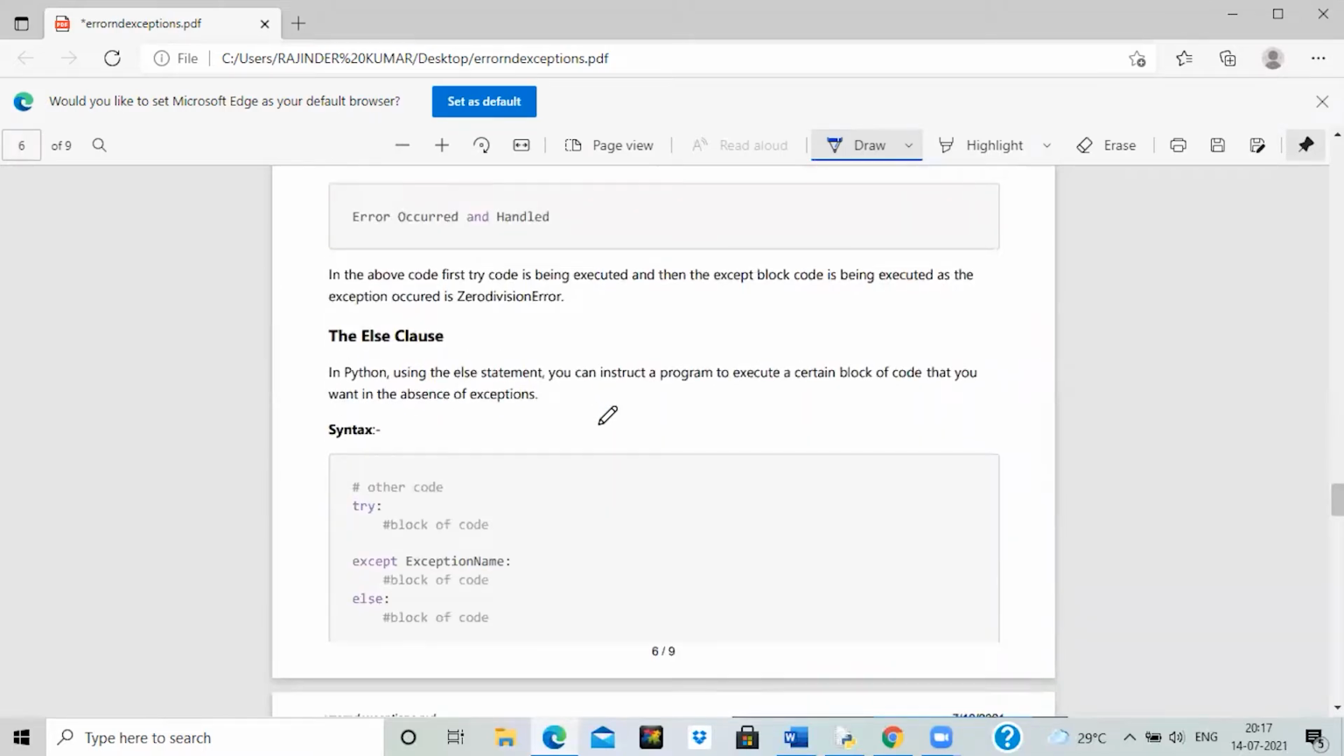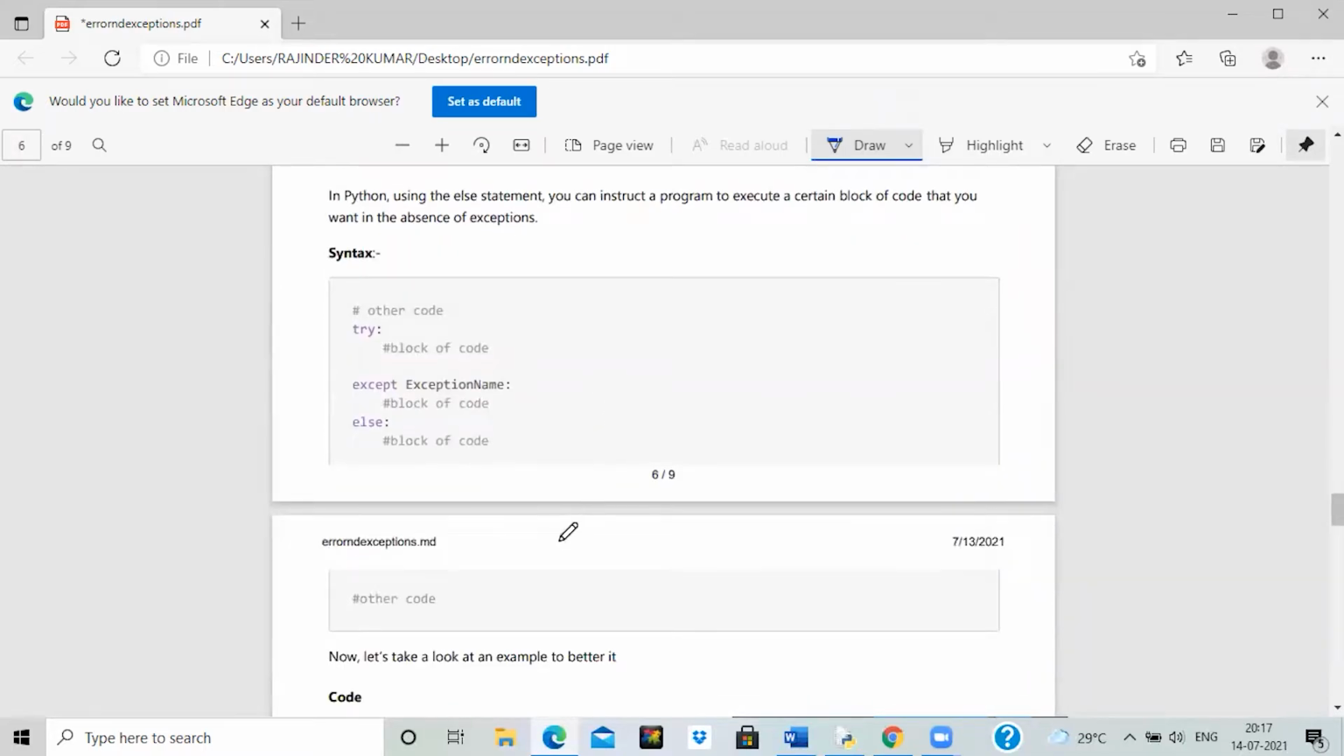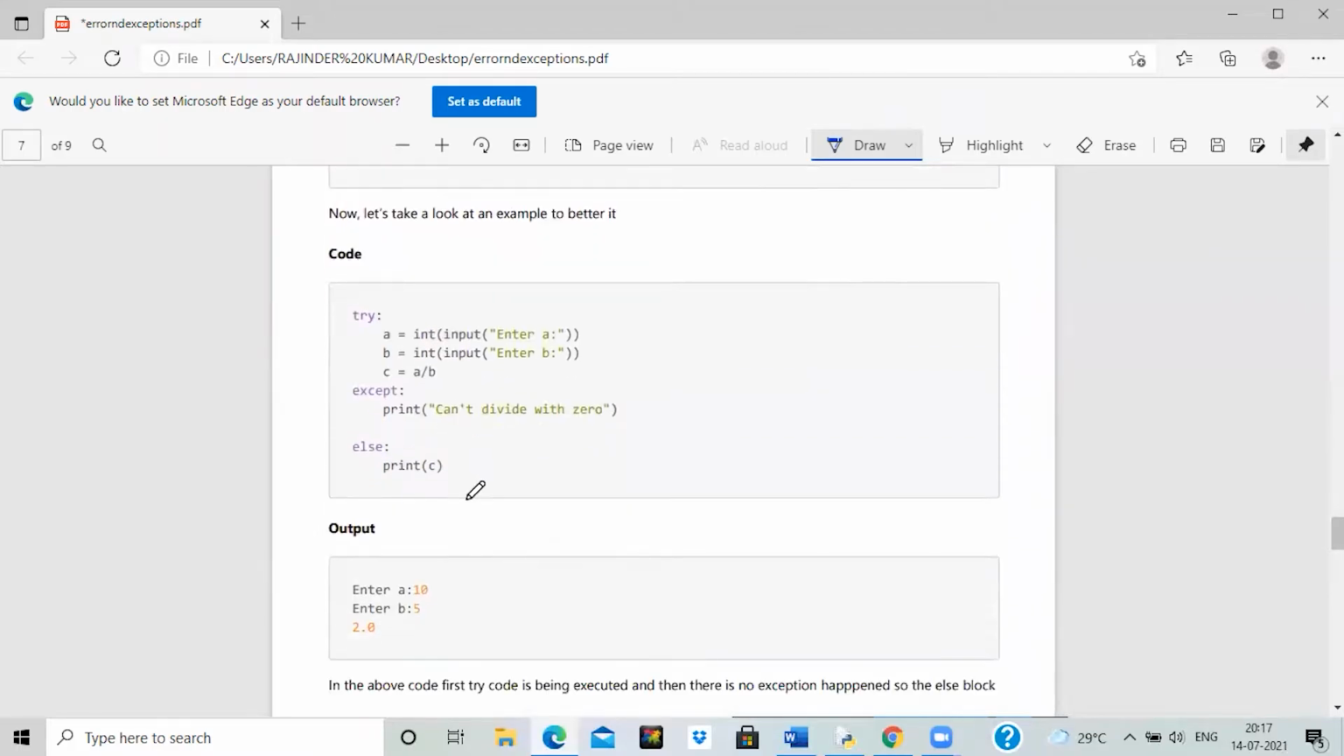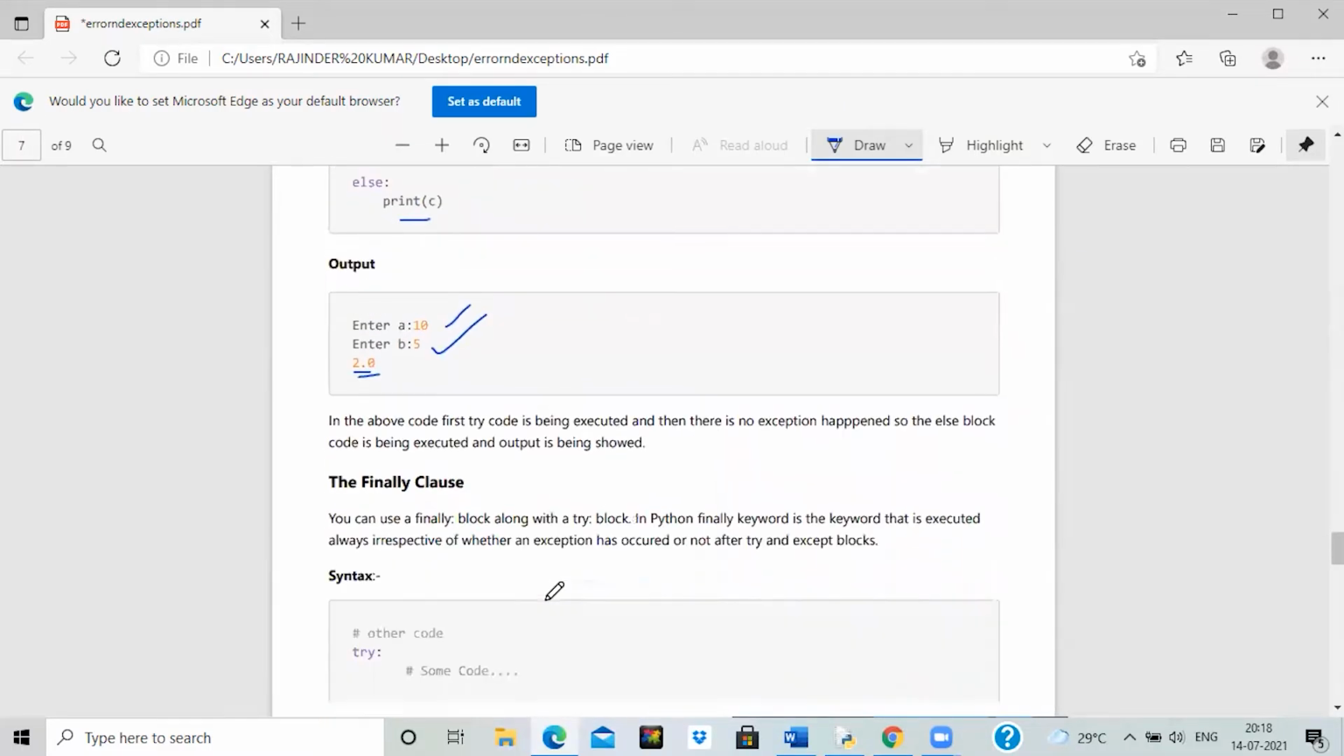Then we have the else clause. This else block would be executed only if the except block is not executing. Like in this code, we have the value of a as 10 and b as 5, and the output is 2.0. Since there is no exception, the else block has been executed and we are saying print c. That's why we are getting 2.0 as the output.